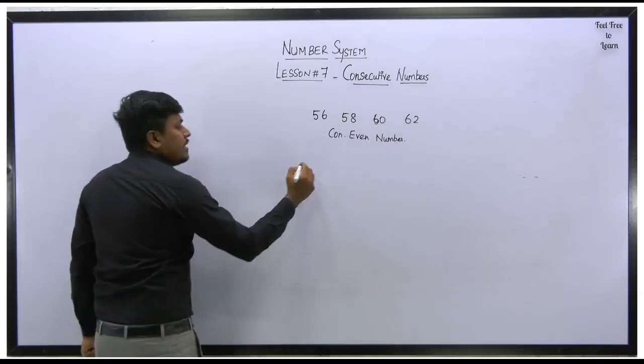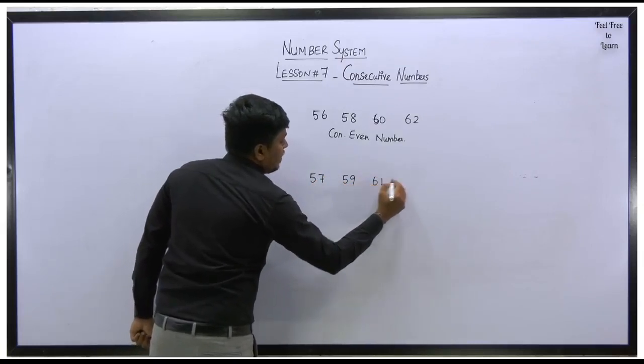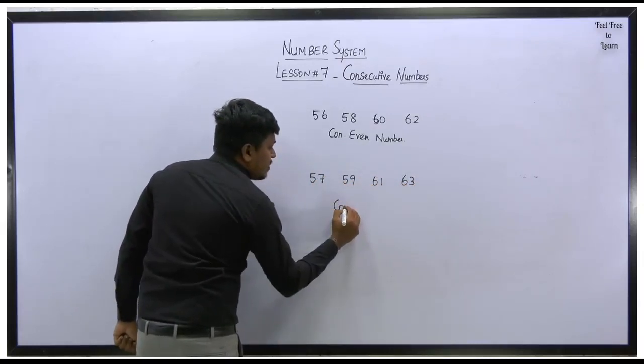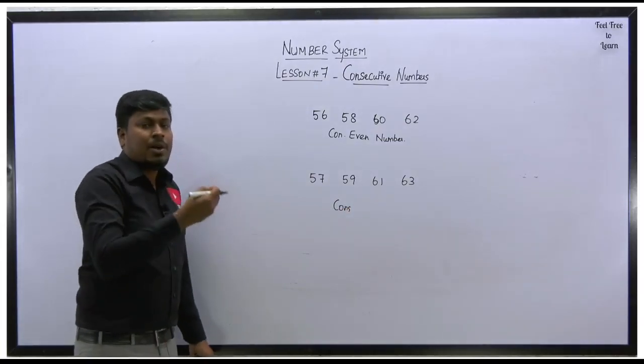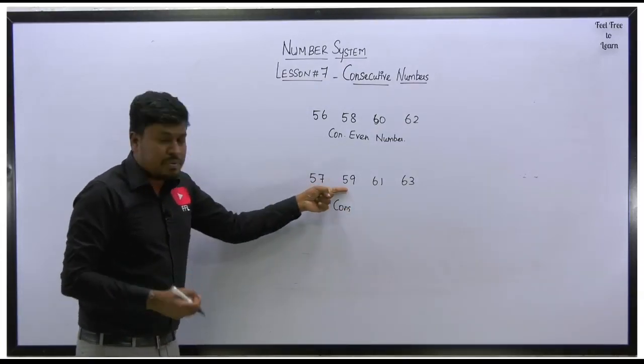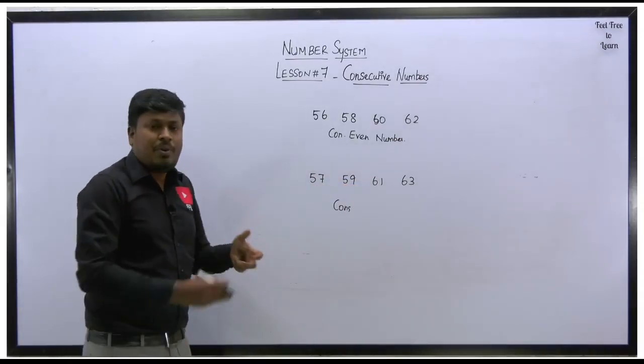Similarly, if we consider 57, 59, 61, 63, is this also consecutive numbers, yes or no? Consecutive is nothing but it follows some logic. You can see 57 plus 2 is 59, 59 plus 2 is 61, 61 plus 2 is 63, it follows some logic.